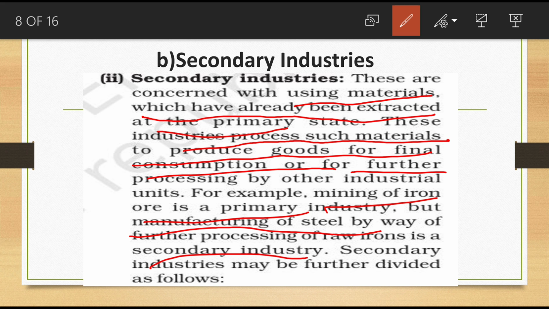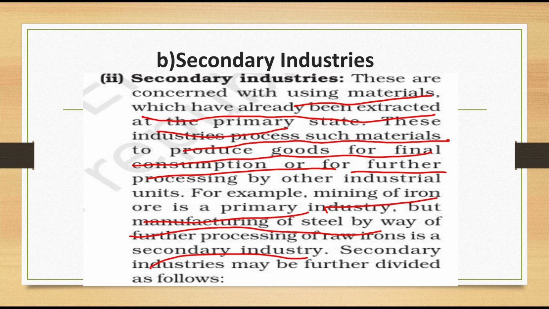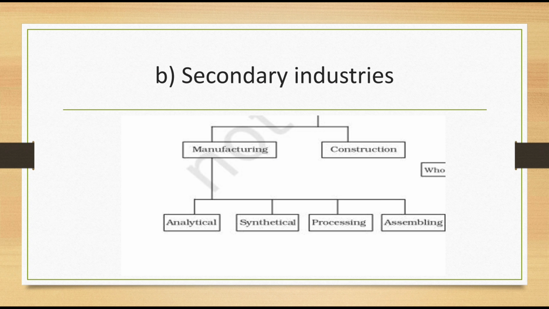Then secondary industry is again classified into two. What are they? Manufacturing industry and construction industry. So secondary industry is classified into two. What are they? Manufacturing industry and construction industry. Ready? Manufacturing and construction. What is manufacturing? Manufacturing industry is again classified into four categories: analytical, synthetical, processing and assembly.